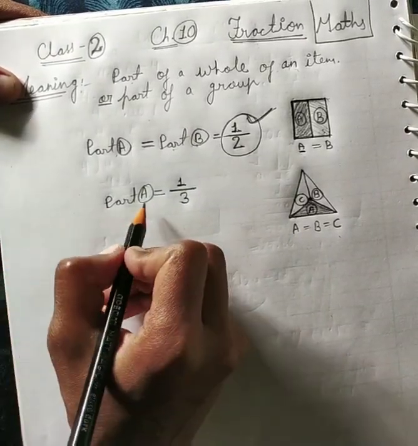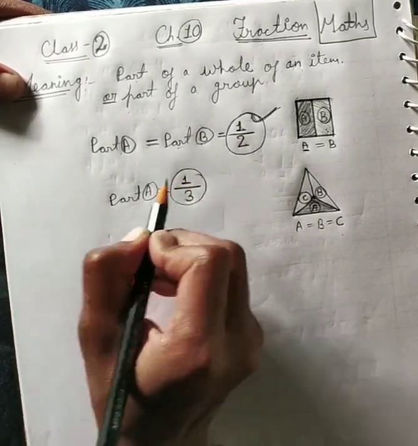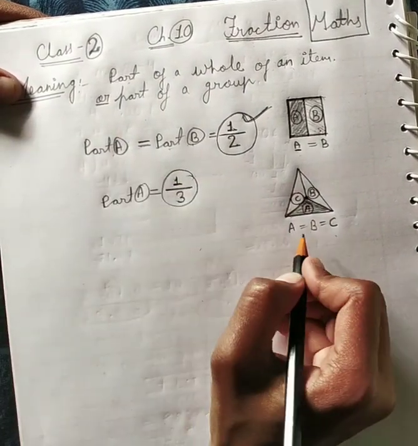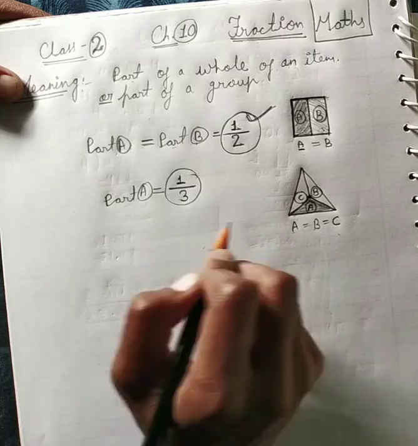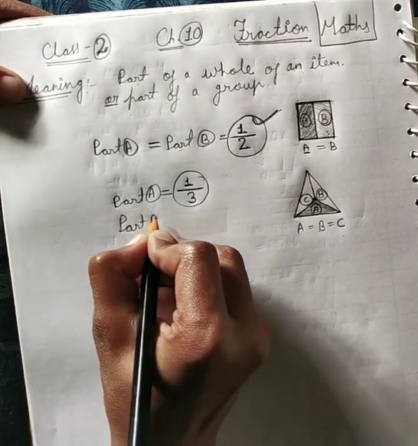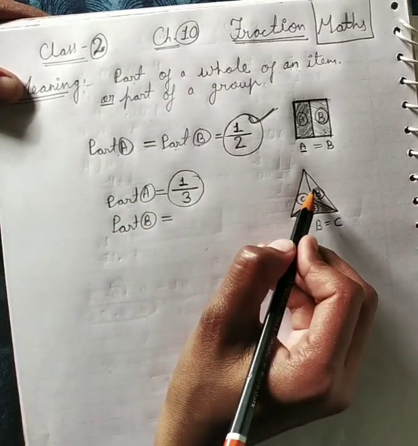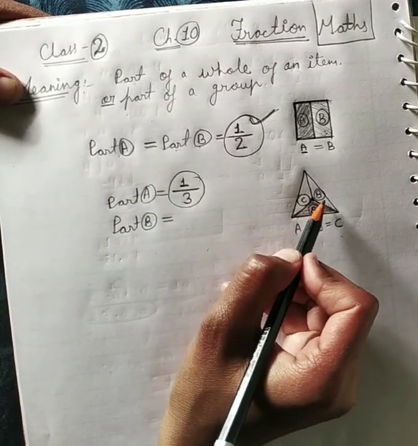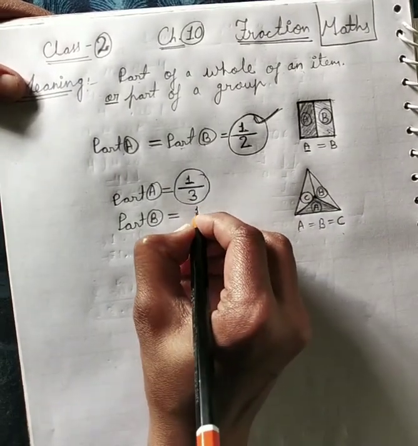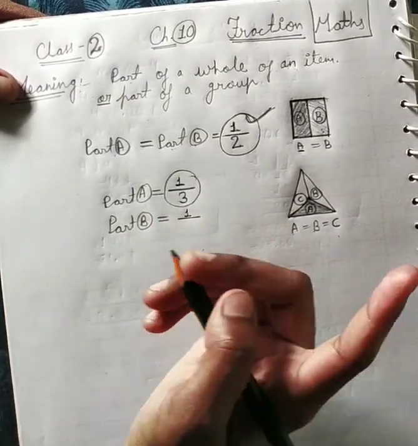It means the fraction of part A is equal to 1 by 3. Is that clear? Part B and part C are also equal. Now if I ask what is the fraction of part B, we are talking about only one part, B.